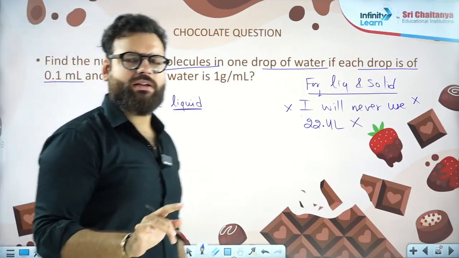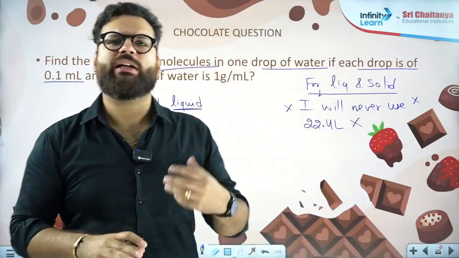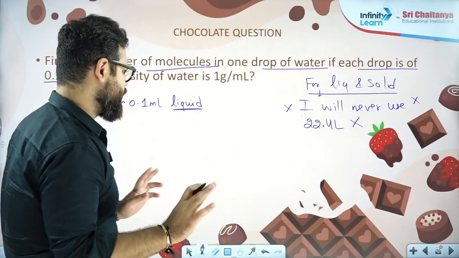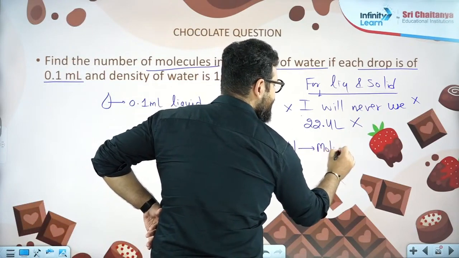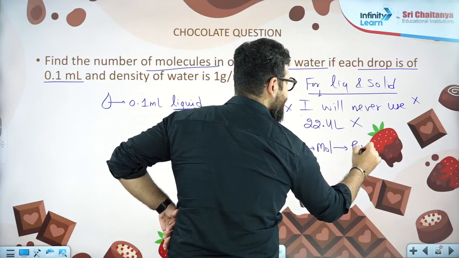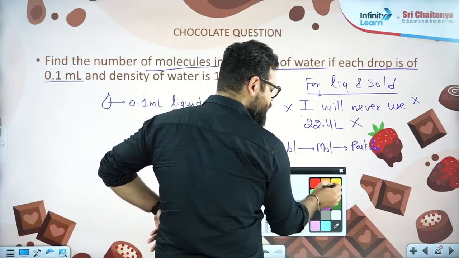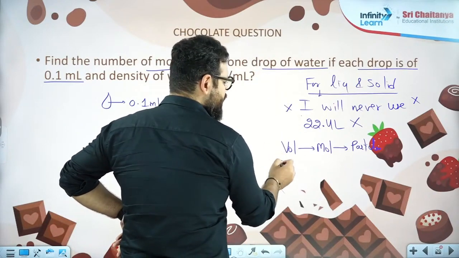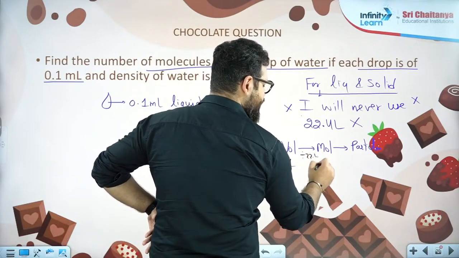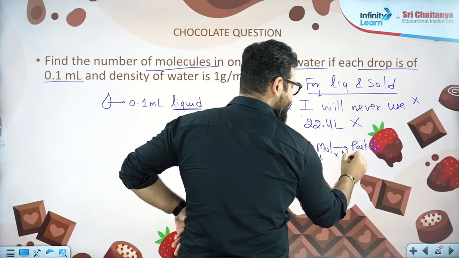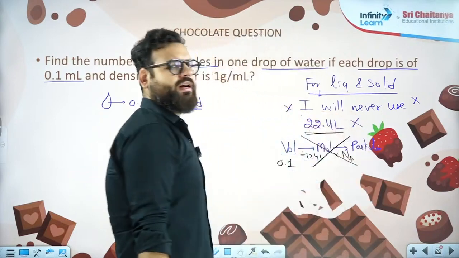First mistake that you could have made is you would have taken the volume divided by 22.4 liter, get 2 moles, multiply by Avogadro number. You would say, sir, starting with volume I will go to moles, from moles I will go to particles. Those who have done this, please don't do it next time. Don't do this because for liquids, there is no 22.4 liter in 1 mole.